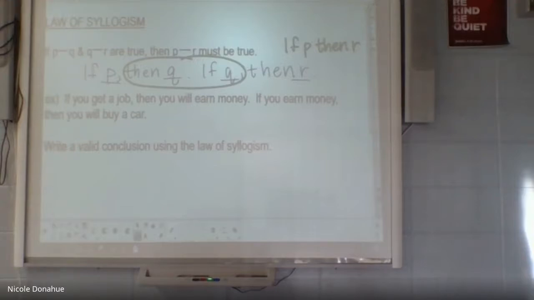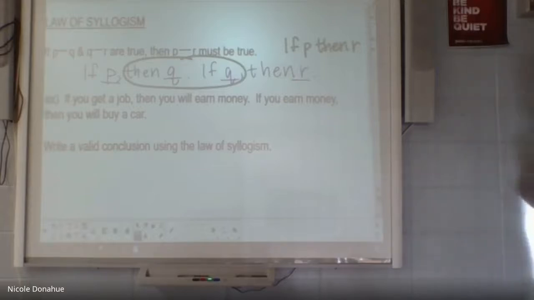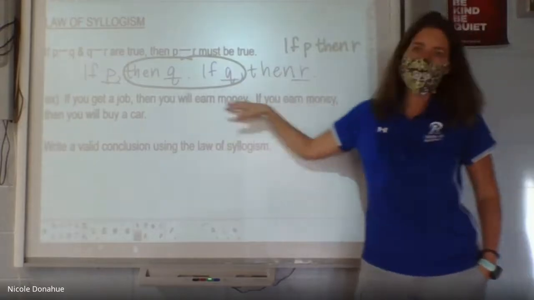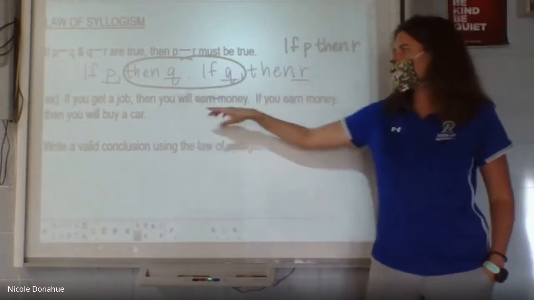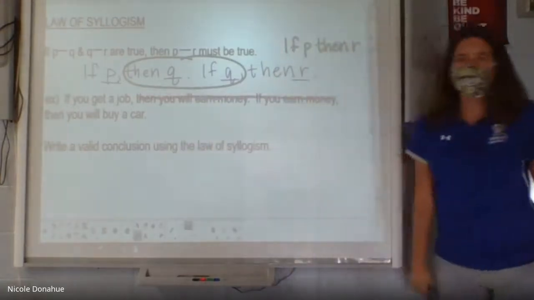So if you get a job, then you'll earn money. If you earn money, then you buy a car. Again, I don't want you to be creative. I don't want you to say, no, if I earn money, I'd really like to go on vacation. These are the facts. We're going to go with the facts. Don't try to be creative. So what we can do is eliminate this double comment. We don't have to say this twice. We can just skip over that piece.